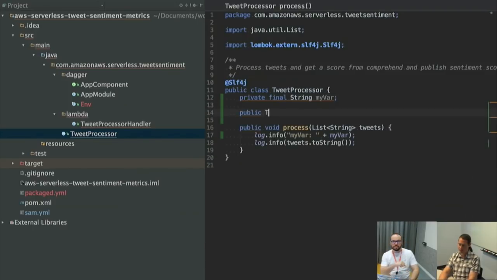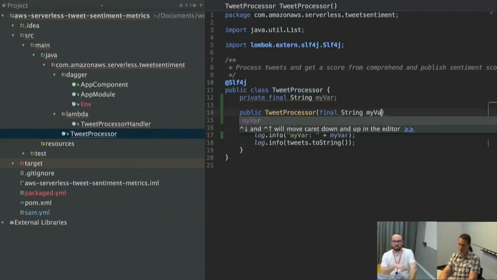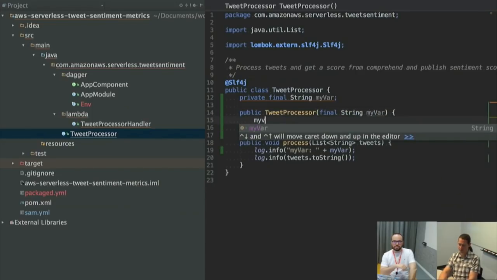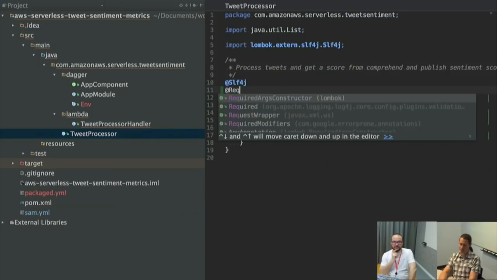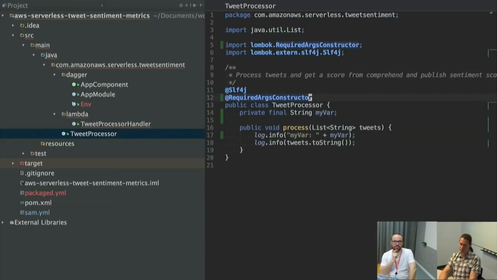I could write a constructor, TweetProcessor, that takes this string my var, and this is all our fun Java boilerplate stuff, right? I could write that, or I could just use Lombok, which has RequiredArgsConstructor. And boom, it understands final means this is a required argument, so it creates a constructor that takes that argument for you. So this is why I use Lombok. It just really eliminates a lot of that boilerplate. I'm not going to lie, I was looking at the boilerplate and I was like, wow, okay.